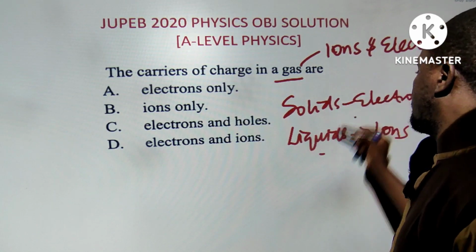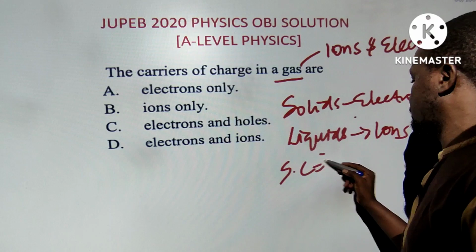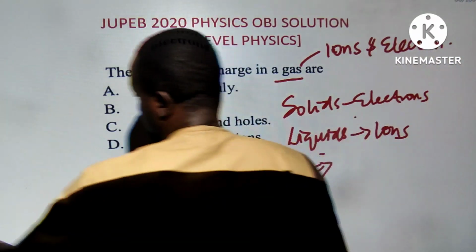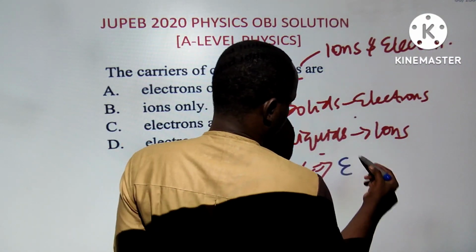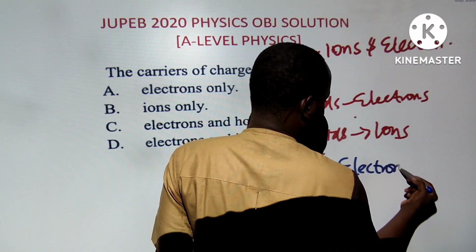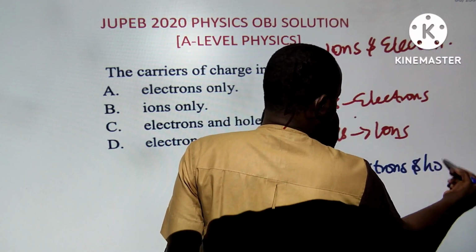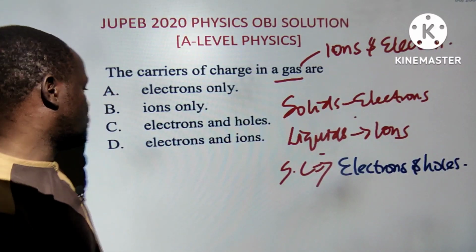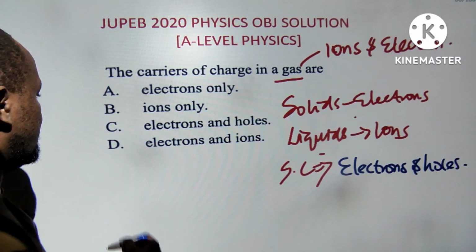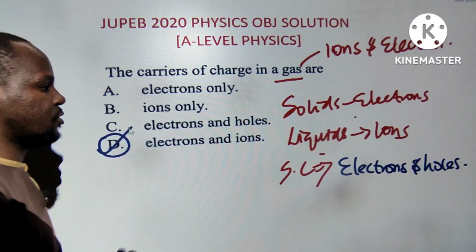Gases are ions and electrons. Semiconductors are electrons and holes. The conduction of substances is available on my channel. So the answer to this is ions and electrons.